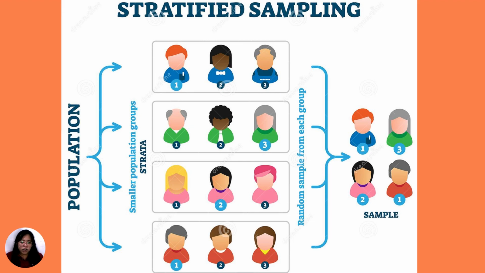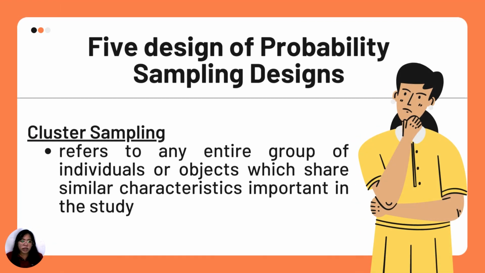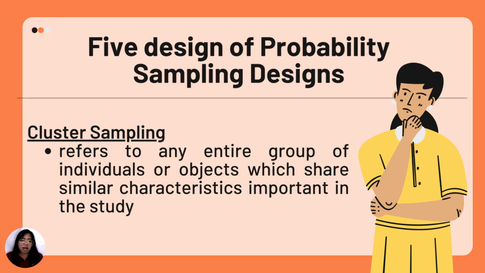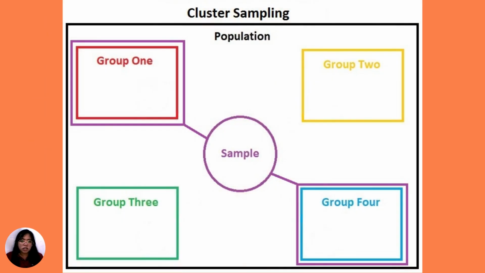Now let's move on to the next probability sampling design, which is the cluster sampling. This refers to any entire group of individuals or objects which share similar characteristics important in the study. So this is an illustration for the cluster sampling.